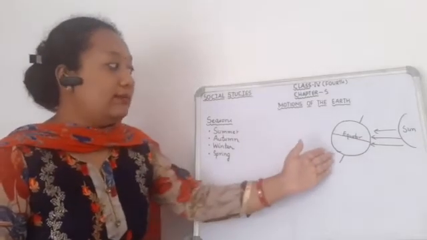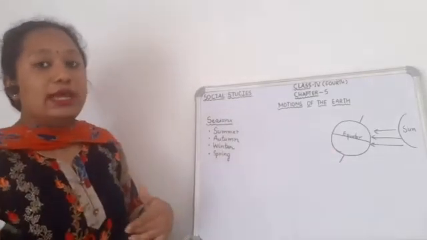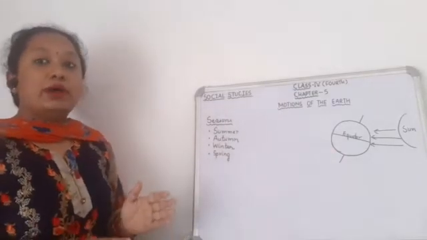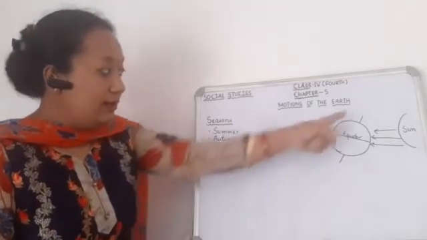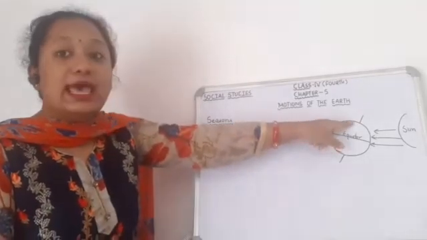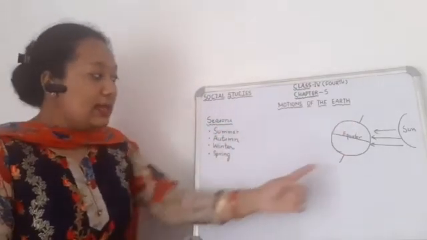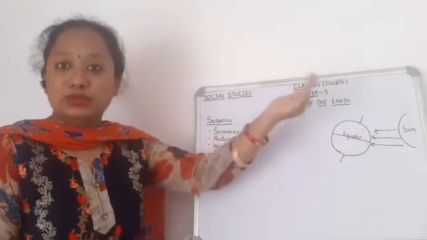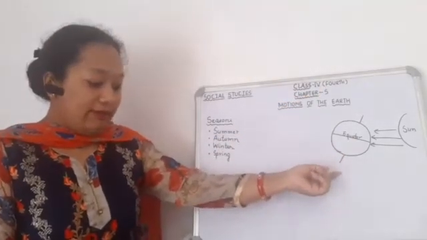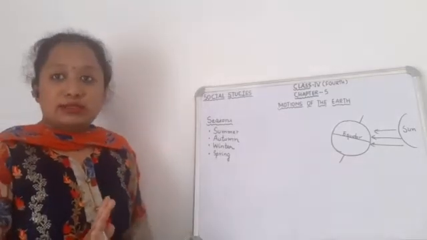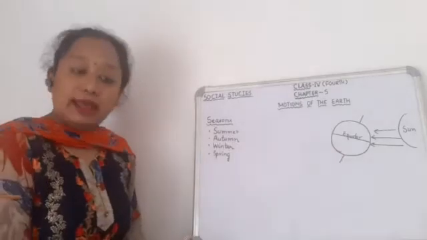Here the days will be short and nights will be long. As you know, in winter season the days are short and nights are long. Now the North Polar region has continuous nights, and the South Polar region has continuous days only. And in the South Polar region, they have night for almost 6 months.